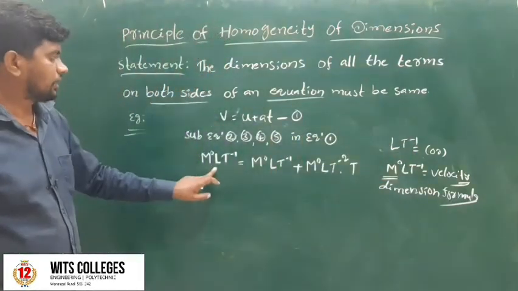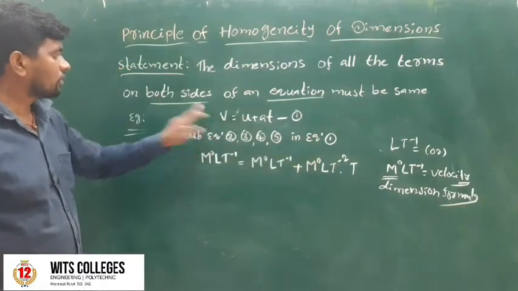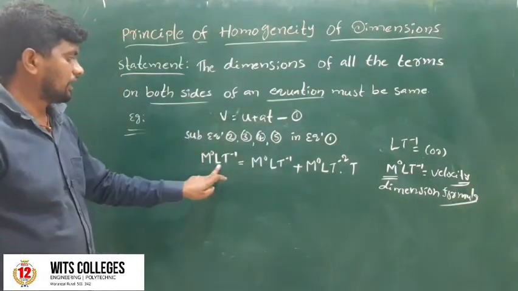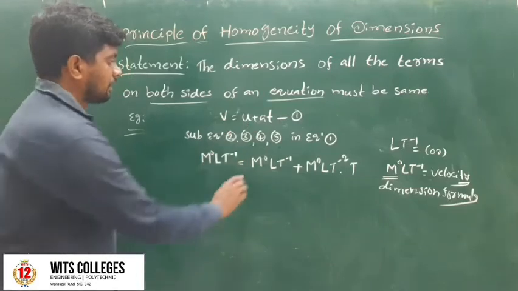So, substitute equations 2, 3, 4, 5 in equation number 1. The velocity v is the final velocity, M to the power of 0, L into t to the power of minus 1, equal to the initial velocity, M to the power of 0.